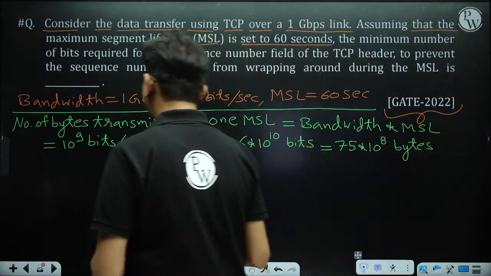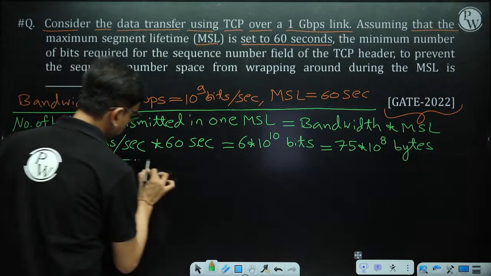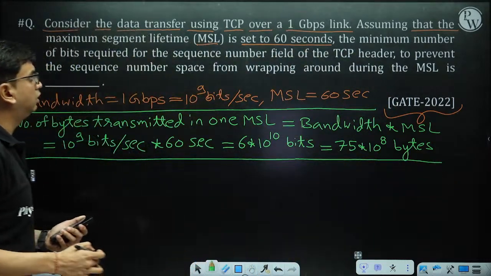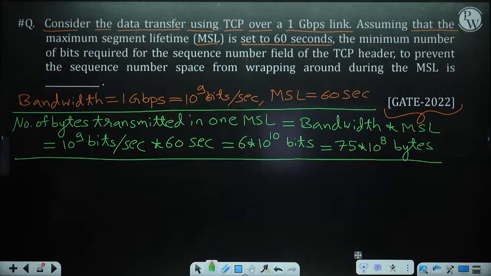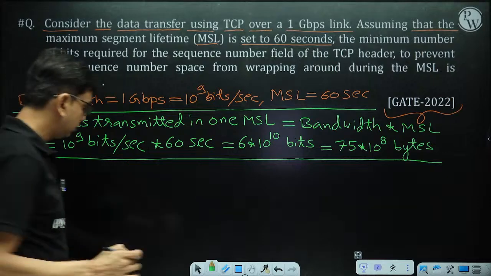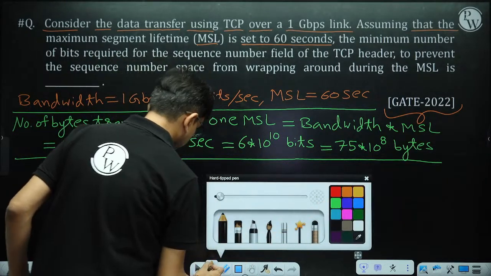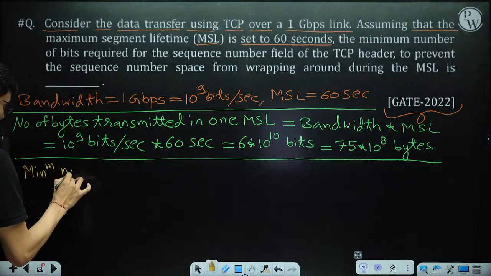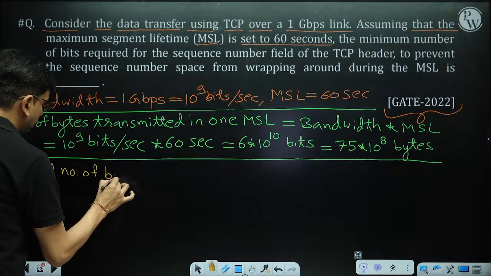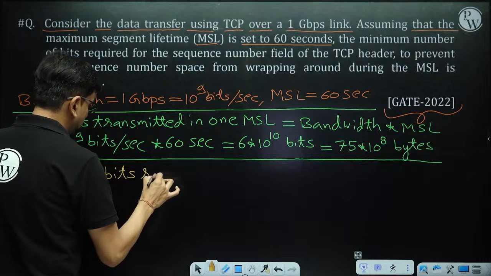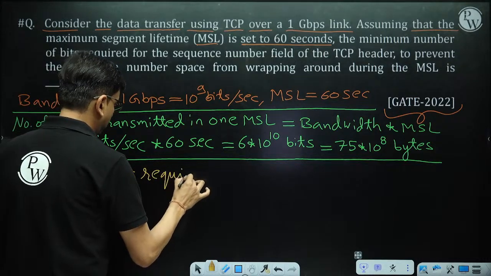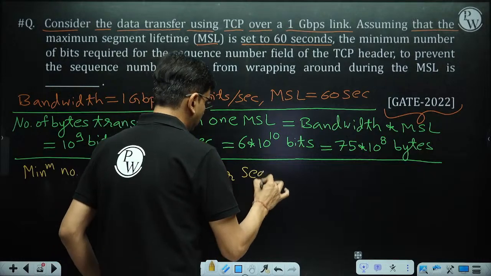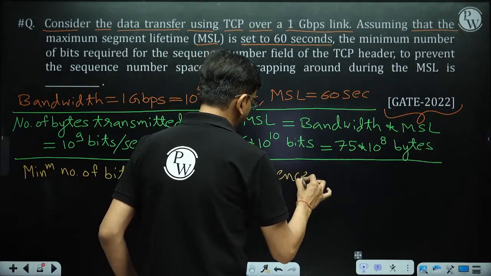Now, as per the question, the minimum number of bits required for the sequence number field.